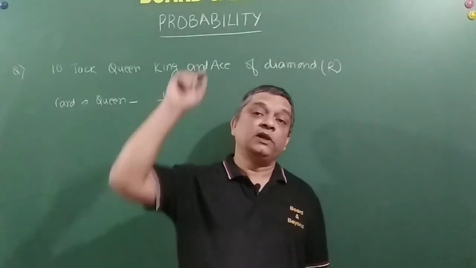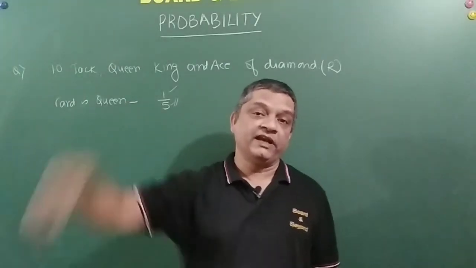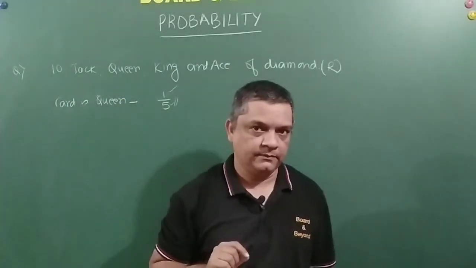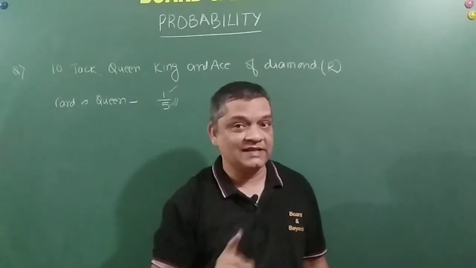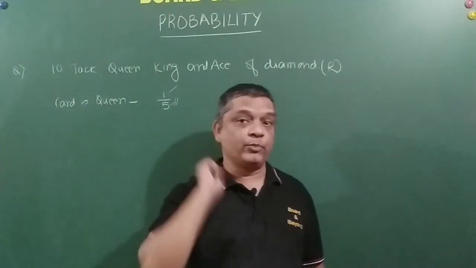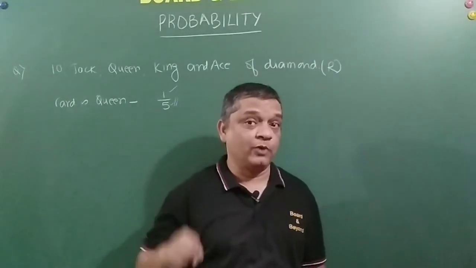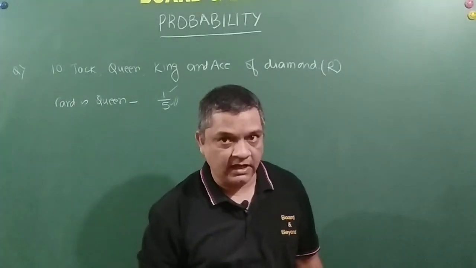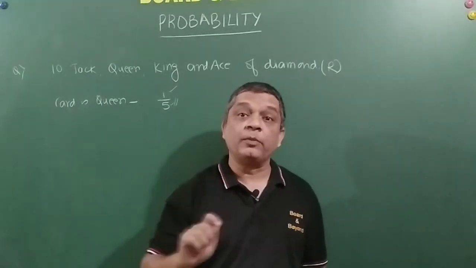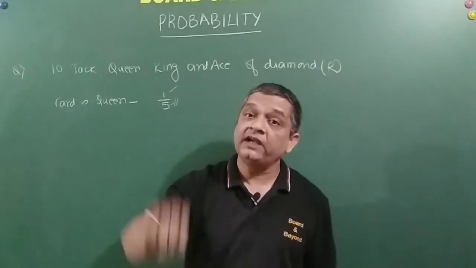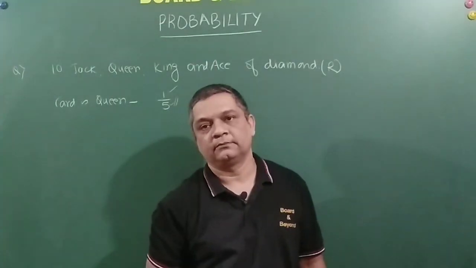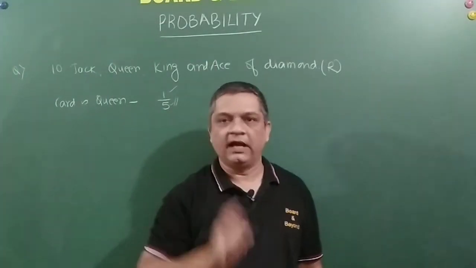If the ball is blue, you are allowed to pick up a next ball without replacing it. If I tell you without replacing it, that becomes a conditional probability, because if you pick up a red ball, then you are not allowed to pick up the next ball. So this is called conditional probability. That means the probability of the next event depends upon the probability of the first event.